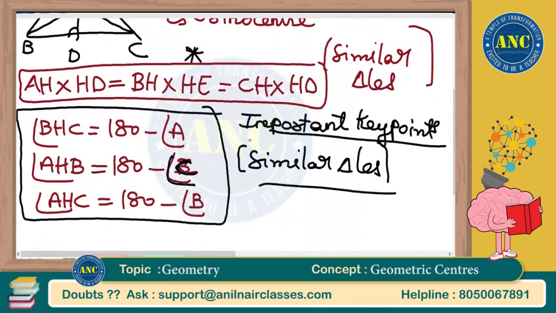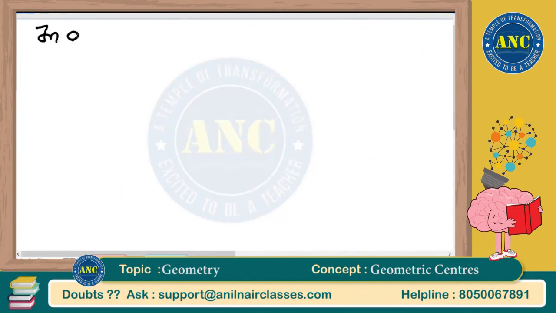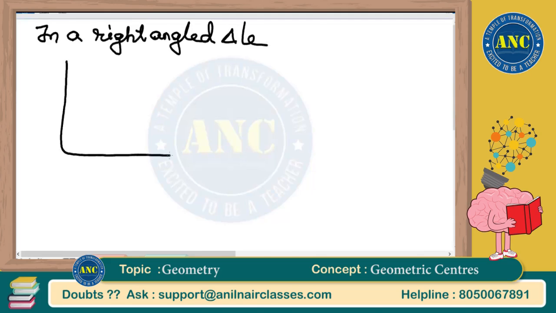In a right angled triangle, if you observe, this is 90 degrees.